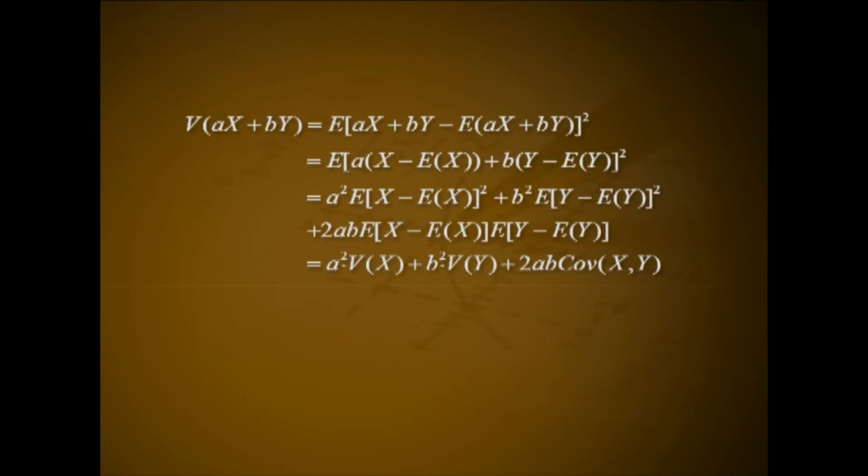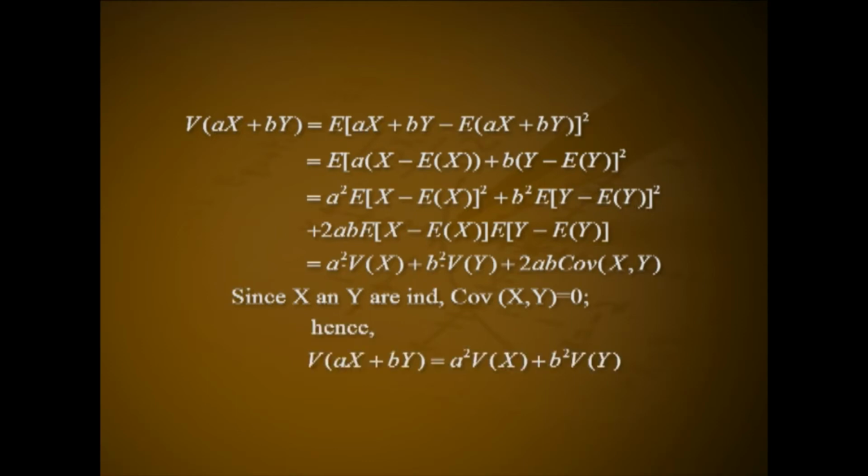That is equal to a square into variance of X plus b square into variance of Y plus 2ab into covariance of XY. Since X and Y are independent, covariance of XY equals 0. Hence, variance of aX plus bY equals a square into variance of X plus b square into variance of Y. Problem 2. For two random variables X and Y, prove that covariance of X plus a, Y plus b equals covariance between X and Y. Solution. Covariance between X plus a and Y plus b equals expectation of X plus a into Y plus b minus expectation of X plus a into expectation of Y plus b.